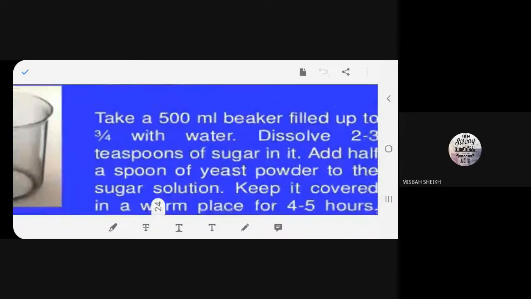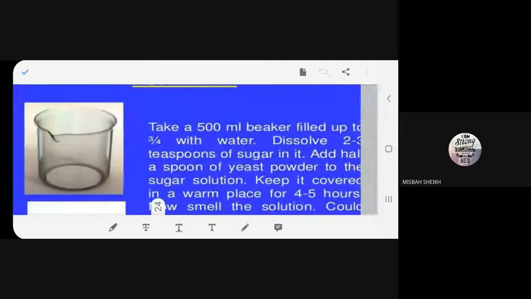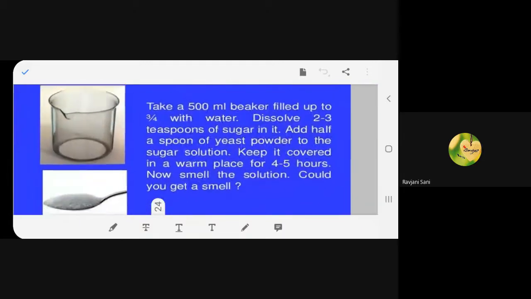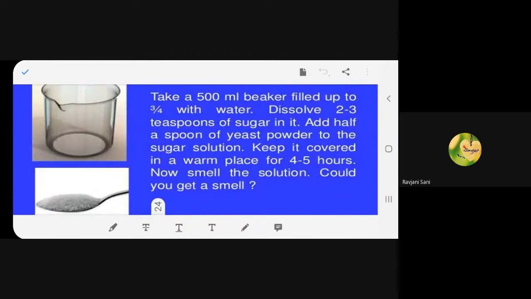What we'll add, beta? 2 to 3 spoon of sugar. We'll put sugar, 2 to 3 spoon of sugar and a little bit of yeast. Is it clear? And then we'll cover it. And we'll keep it in a warm place. That means anything with a door, we'll cover it, or in the kitchen, or we'll keep it outside under the sun. Am I clear?